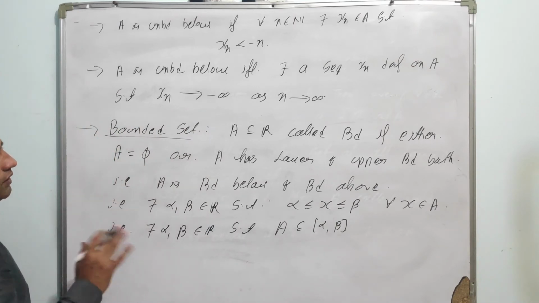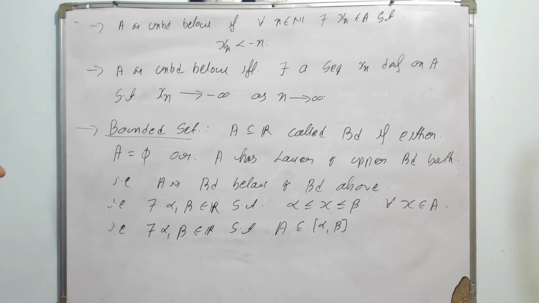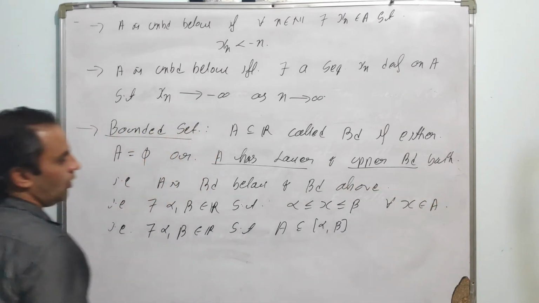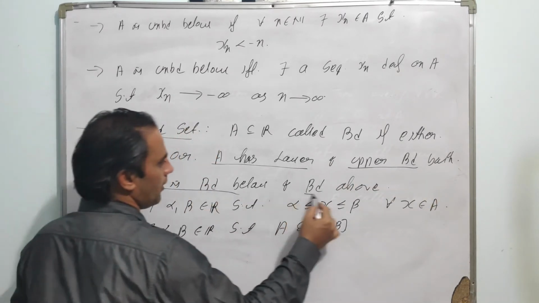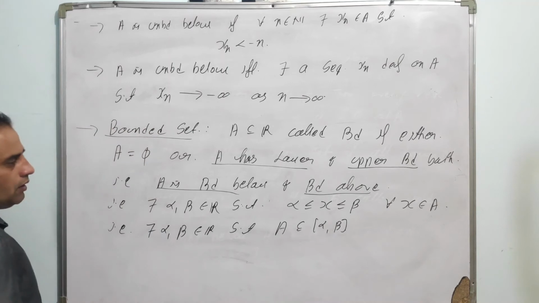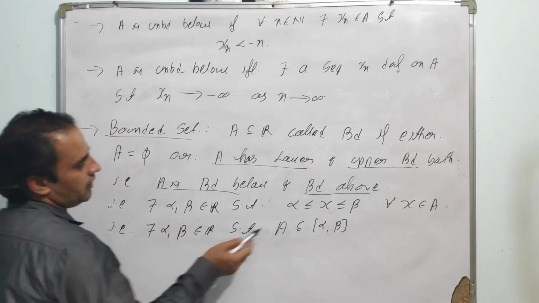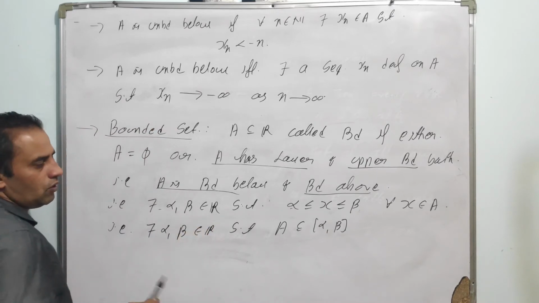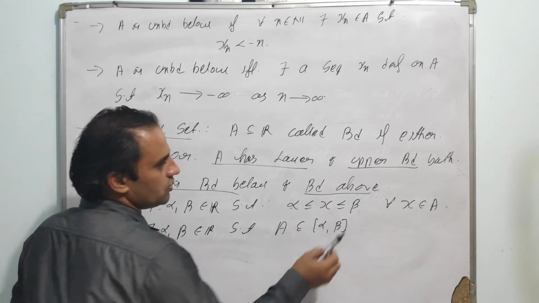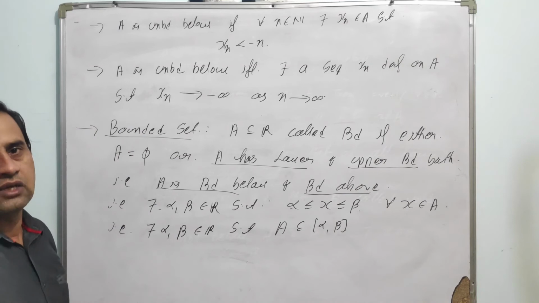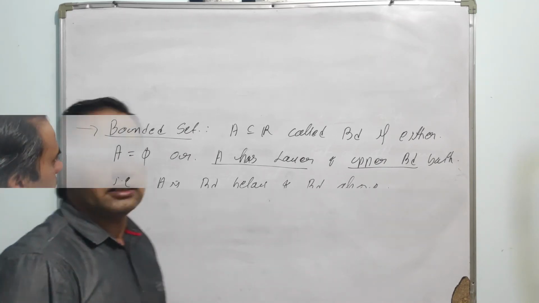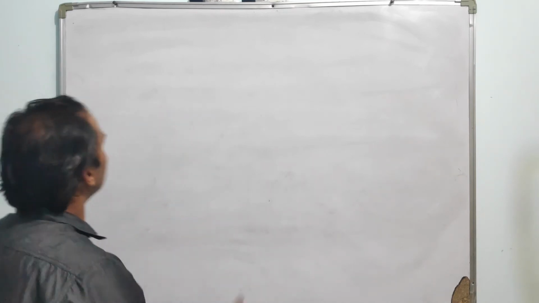So these are some of the equivalent definitions for a set to be bounded: it has a lower bound and an upper bound, or every element lies between alpha and beta for real numbers alpha and beta, or A is contained in a closed, open, or semi-closed and semi-open interval.